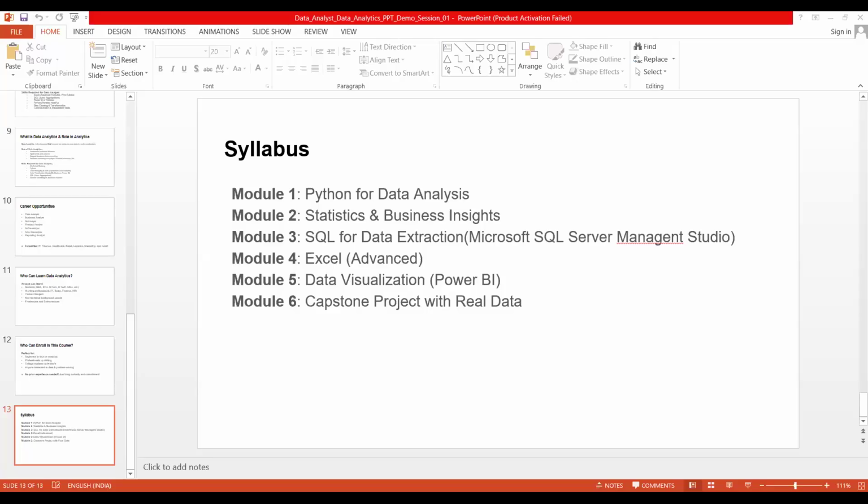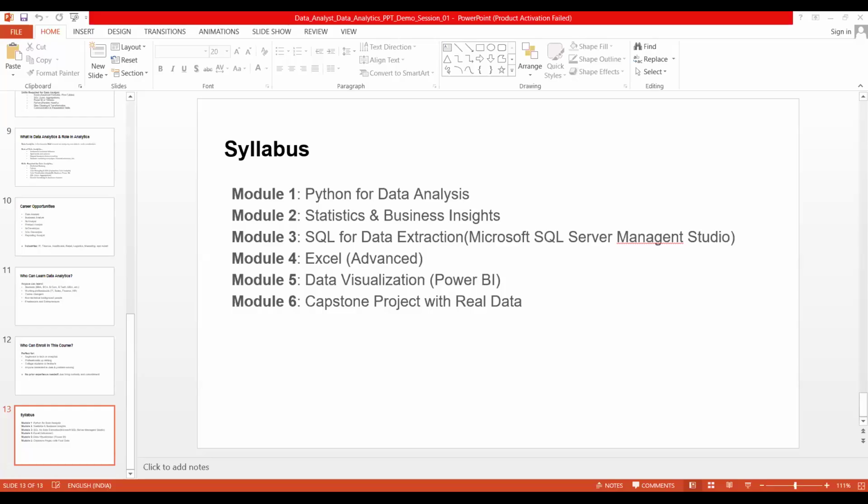So here guys, I have given the details. Here I have given it module-wise, what are the topics we are going to cover in the particular modules. So this is the in-depth syllabus I have given here. Let's suppose in the introduction to Python, what are the things we are going to learn? What is Python?